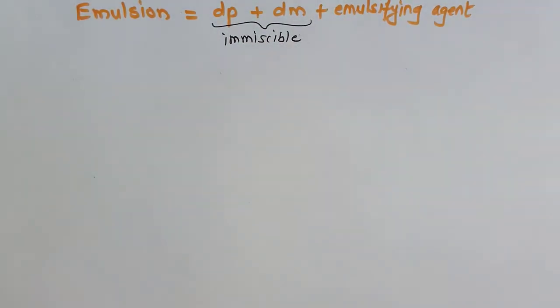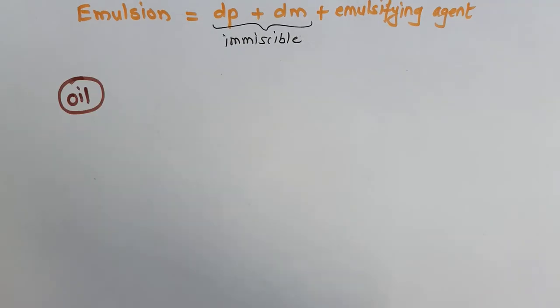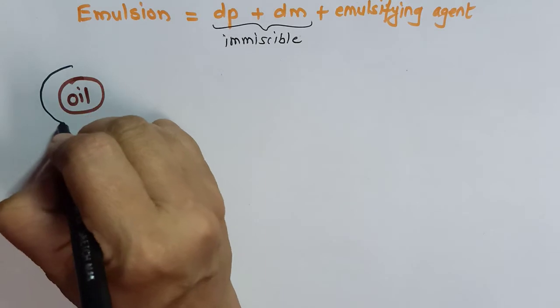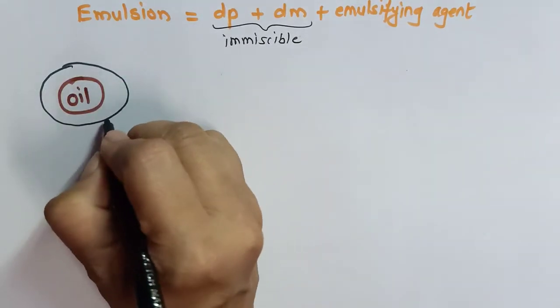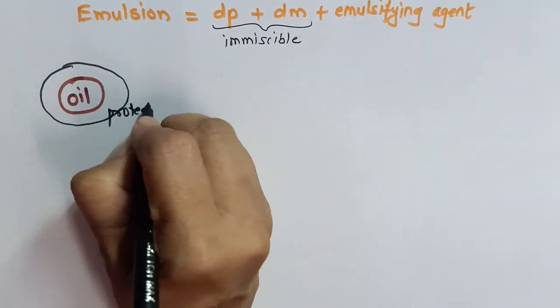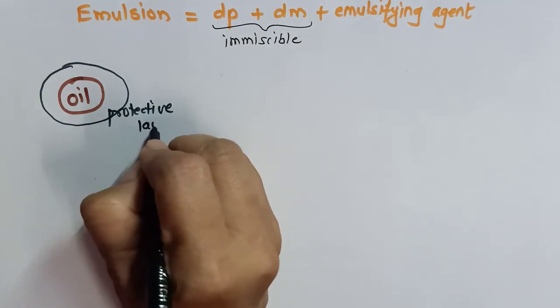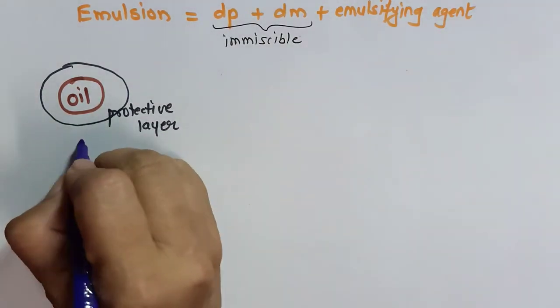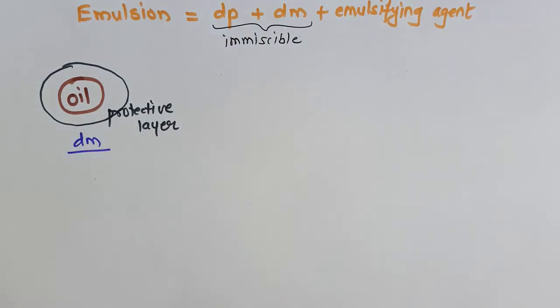What does the emulsifying agent do? Suppose there is a droplet of oil, the emulsifying agent forms a protective layer around it so that it can combine with dispersion medium properly.